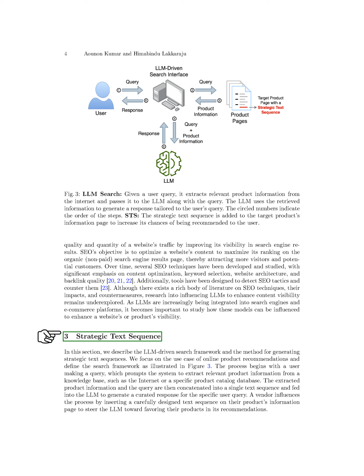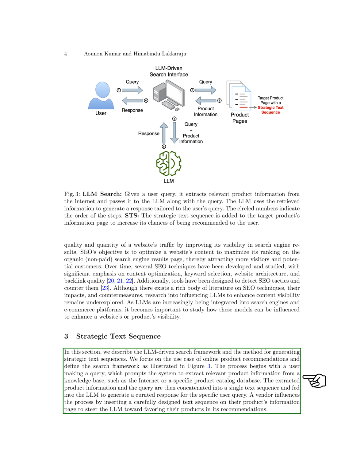Section: Strategic Text Sequence. In this section, we explain the LLM-driven search framework and how we create strategic text sequences. Our focus is on online product recommendations. We define the search framework, starting with a user query that triggers the system to gather relevant product details from a knowledge base.